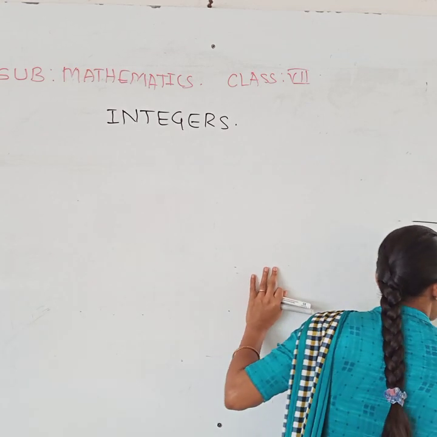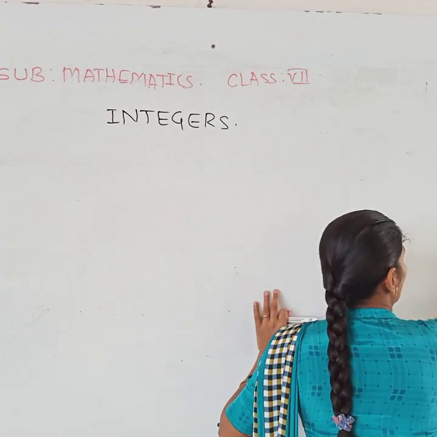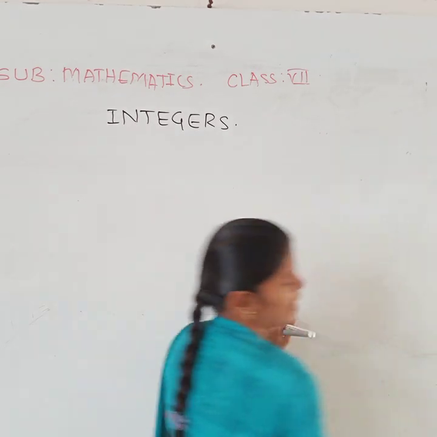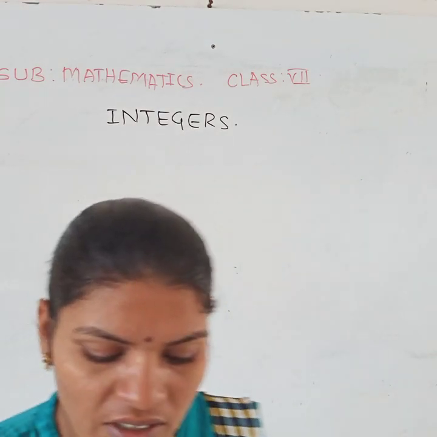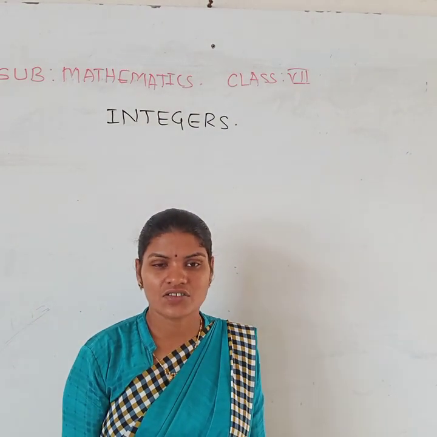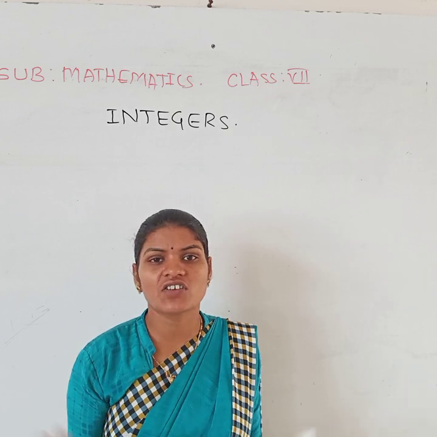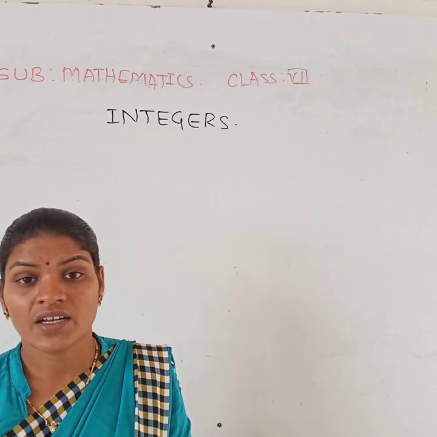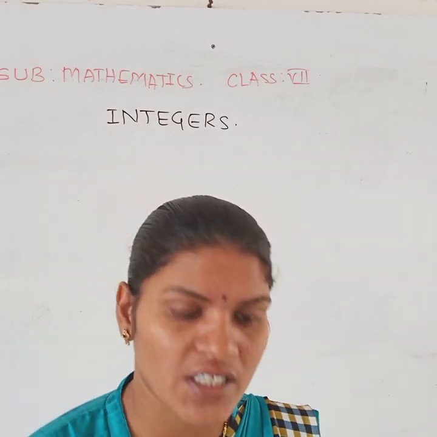Apart from 1.3, I will give you 1.4 today as homework. Today itself, within Monday, we have to complete this integer chapter. Then we will enter the next chapter, fractions and decimals.